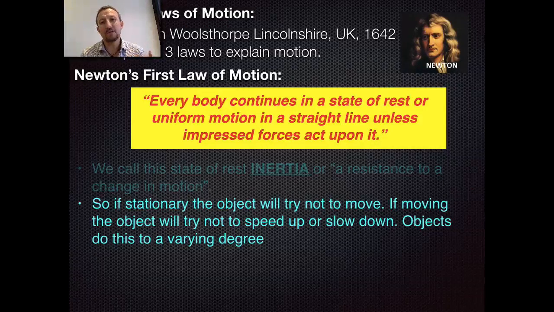So Newton's first law of inertia is around us all the time, and it's literally about the fact that things will continue in their motion and they will try and resist a change in motion, so we have to apply a force upon them. Different objects obviously will do this to a varying degree. Obviously a pencil has very little inertia. A big shipping tanker will have a huge amount of inertia.